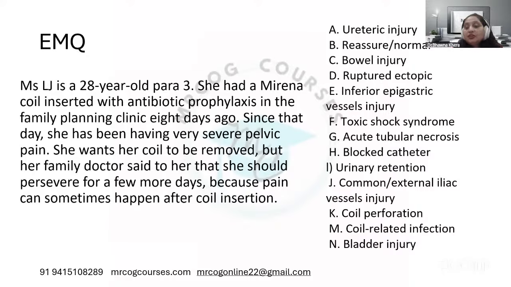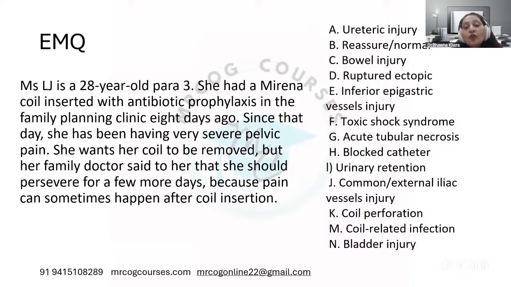The third question is Mrs. LJ, a 28-year-old para 3. She had a Mirena coil inserted with antibiotic prophylaxis in a family planning clinic 8 days ago. Since that day, she has been having very severe pelvic pain.